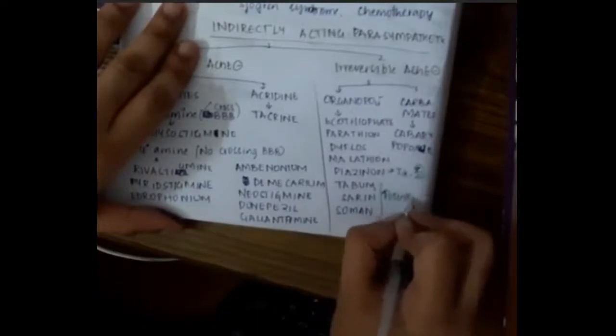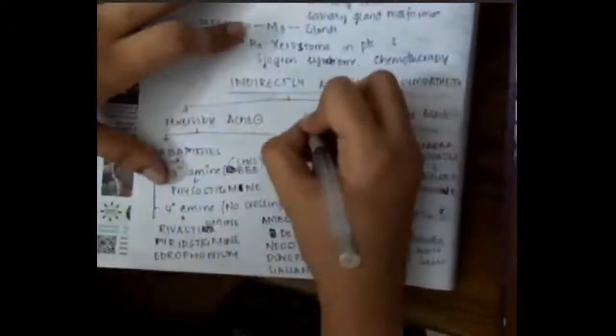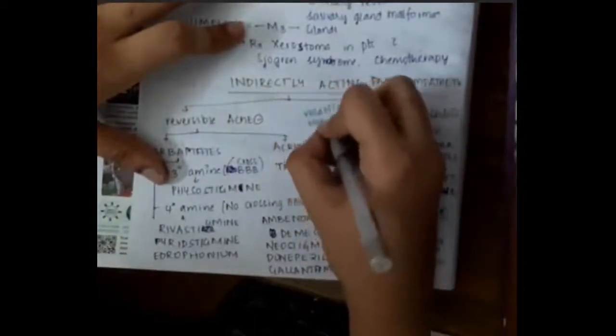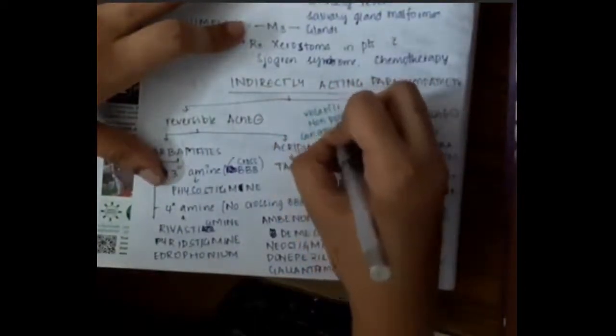Now, irreversible anticholinesterase inhibitors can be of two types: organophosphates and carbamates. In the organophosphates, tabun, sarin and soman are called potential nerve gases. These irreversible anticholinesterases are volatile, non-polar, and can cross intact skin and mucosa also.